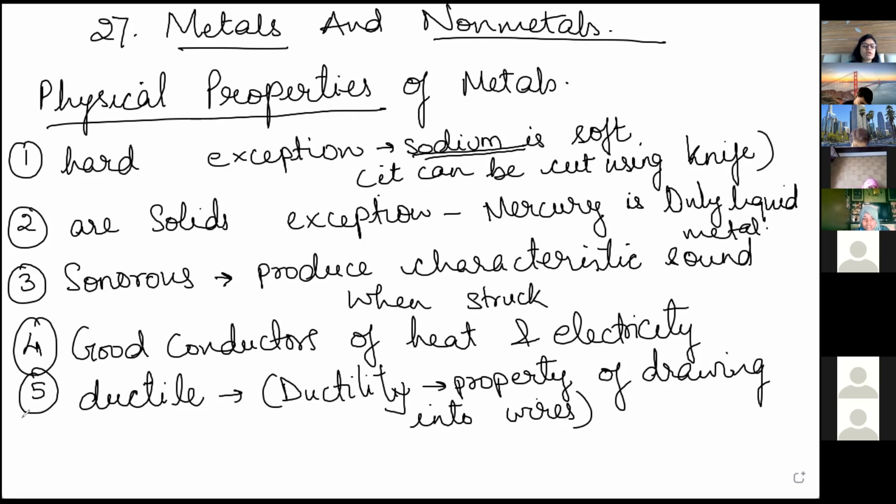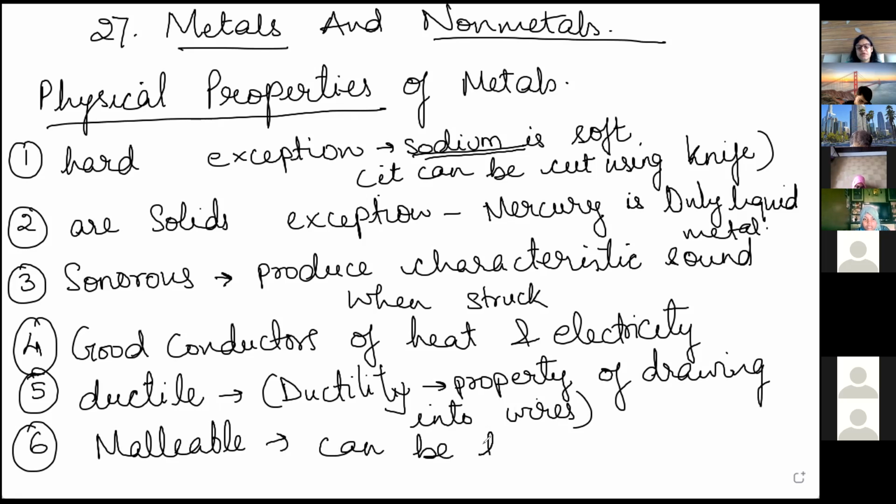Most of the wires are made up of metals. Sixth, malleable. Metals are malleable, means they can be beaten into sheets, like aluminium sheets and iron sheets. So mostly these are the properties.